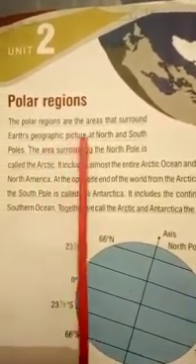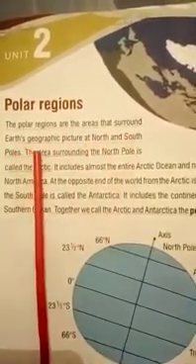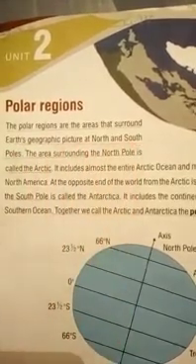The polar regions are the areas that surround Earth's geographic north and south poles. Let's understand it first. If we say that this is an example of the Earth, and here is an imaginary line which passes from north to south, it is called its axis. And here is another line which divides the earth into two halves, called the equator. The areas located from 60 to 90 degrees from the equator are called polar regions. Here is the North Pole and here is the South Pole.